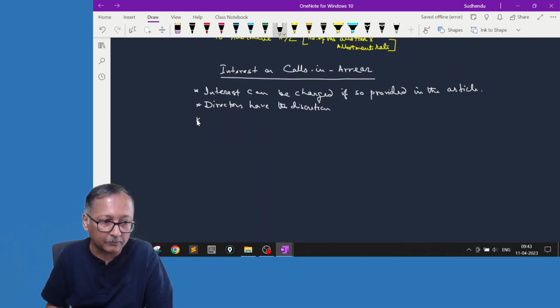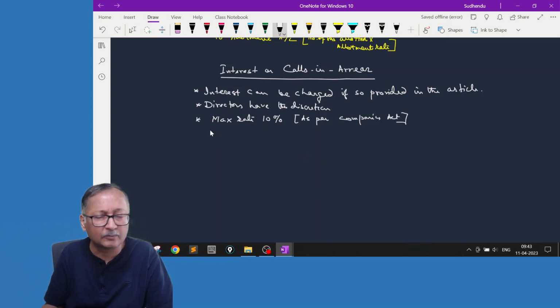Now, the maximum rate can be, as per law, 10%, as per the Companies Act. It is provided in the schedule.